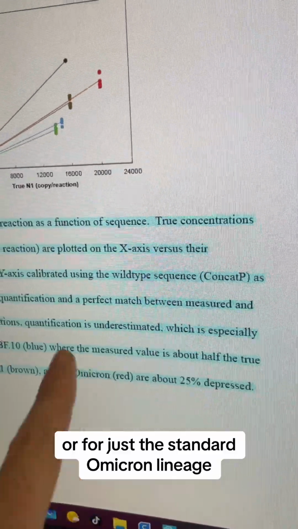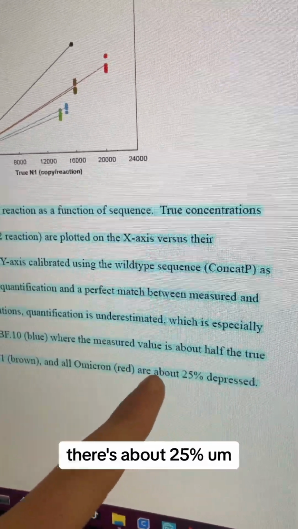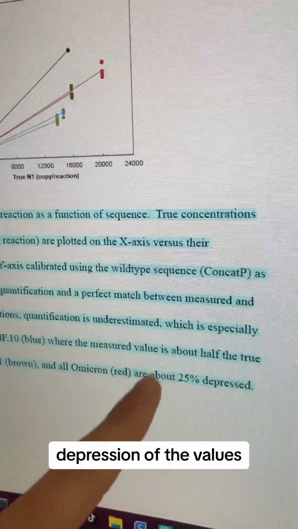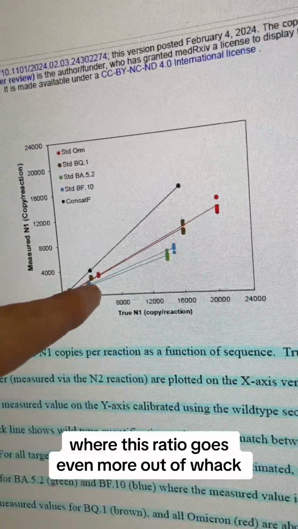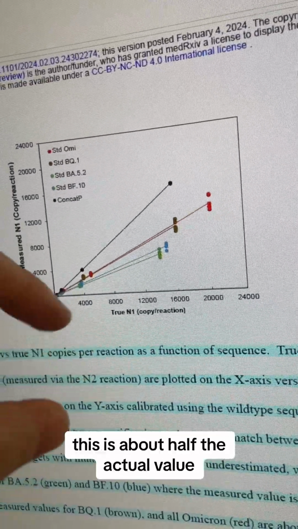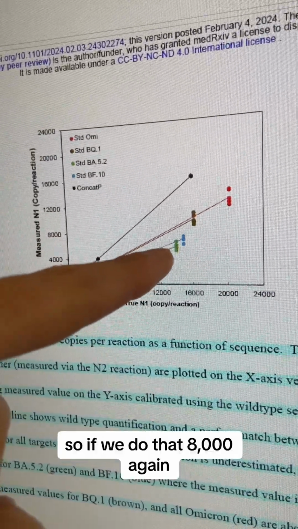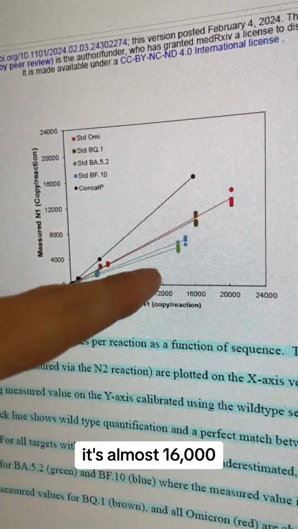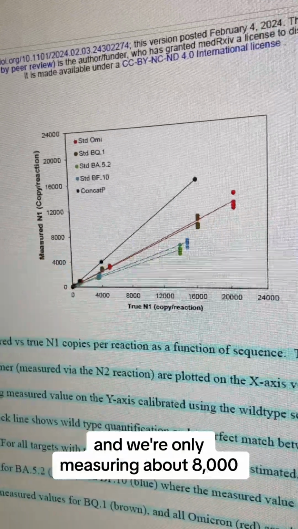Where for just the standard Omicron lineage with just the one mutation, there's about 25% depression of the values. And if we have more mutations, this ratio goes even more out of whack, to about half the actual value. So if we do that 8,000 again, it's almost 16,000. 16,000 is the true value when we're only measuring about 8,000.